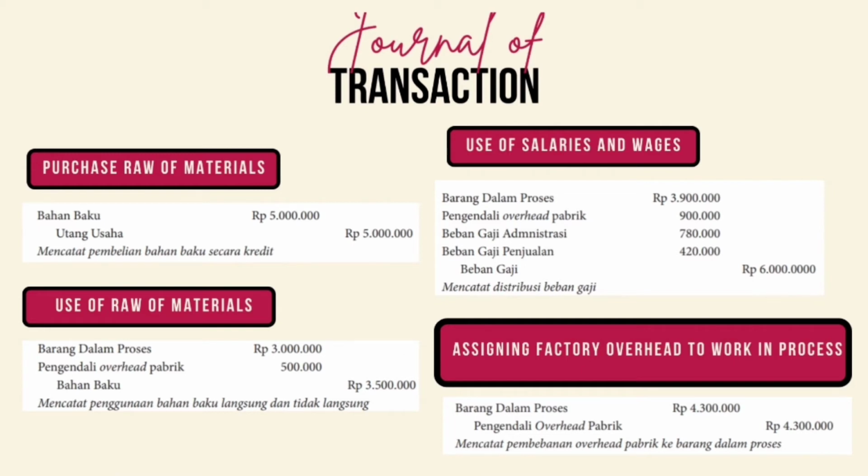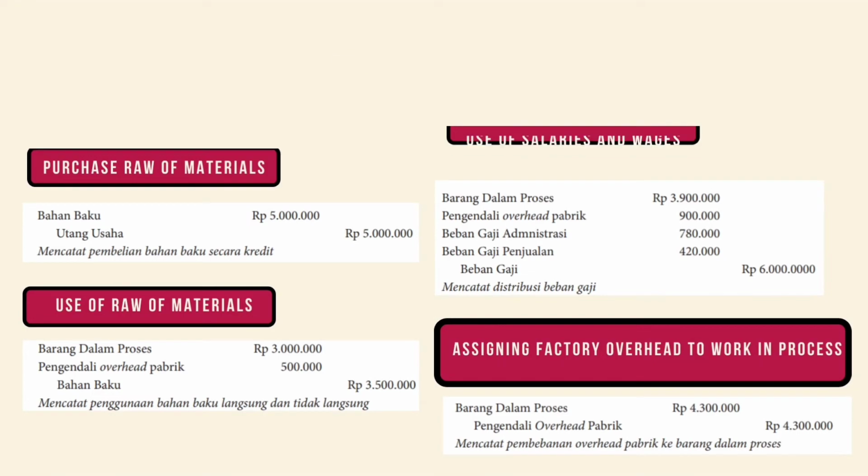The journal when using salaries and wages is barang dalam proses in the debit, pengendali overhead pabrik in the debit, beban gaji administrasi in the debit, beban gaji penjualan in the debit, and then beban gaji in the credit. The journal when assigning factory overhead to work in process is barang dalam proses in the debit, and then pengendali overhead pabrik in the credit.